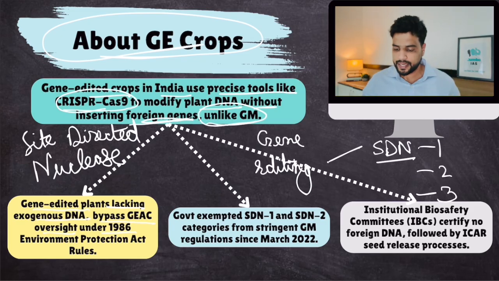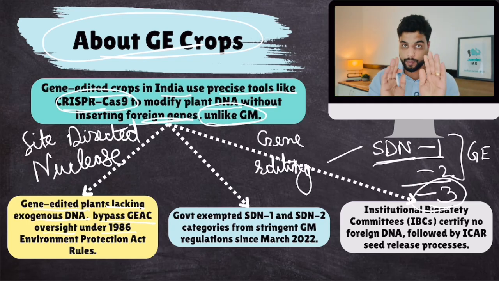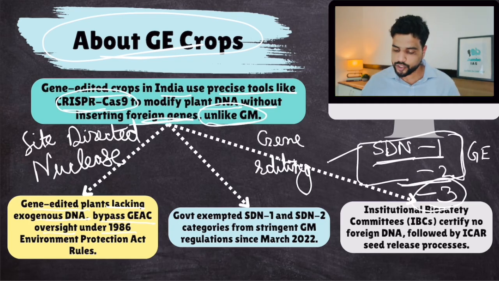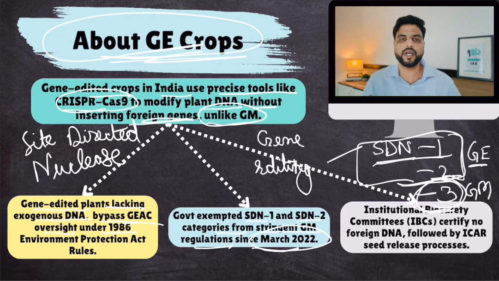Just remember this. SDN1 and SDN2 only involve editing, you modify the DNA. That is GE. SDN3 is an approach in which you add a foreign gene. So remember this: SDN1 and SDN2 are GE, SDN3 is GM. For SDN3, you require approval from GEAC, and for SDN1 and 2, you don't require GEAC approval. These are GE crops. The government exempted SDN1 and SDN2 categories from stringent GM regulations since March 2022.